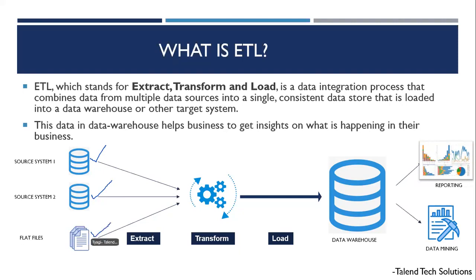So what you have to do finally is get all of this together and transform it here. This is the place where you convert everything into what you need at the end. Let's say this data is in Hindi and has 40 columns, and this data might be in English or another language, and it might have 200 columns. So you have to take all of this data together and transform it in such a way that everything looks as per what the business needs. And then finally, you load everything into this data warehouse.